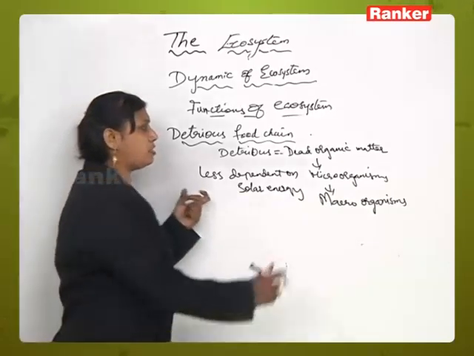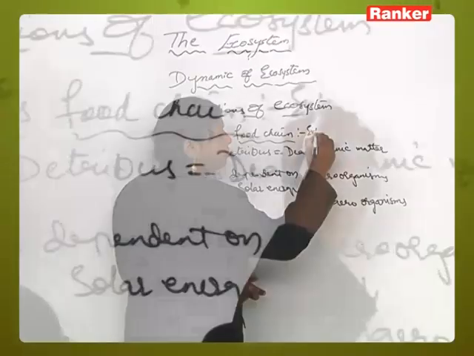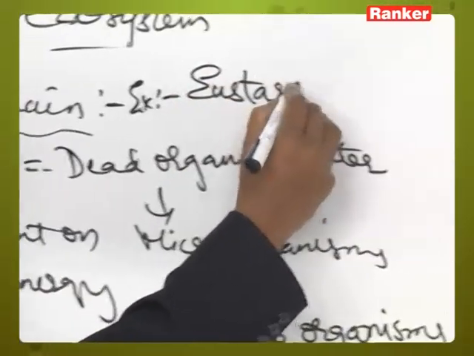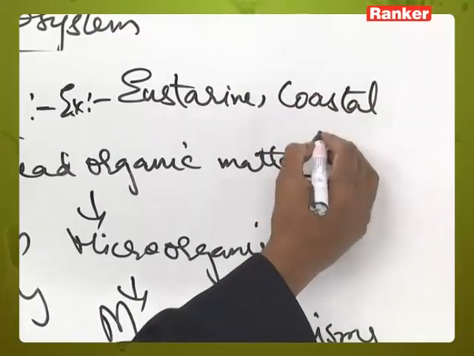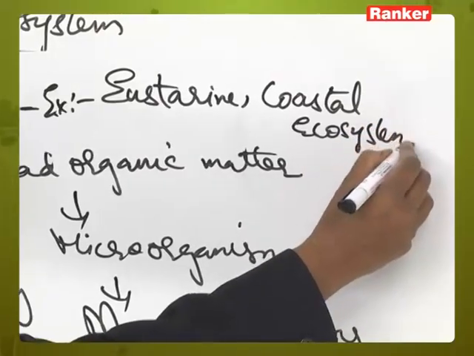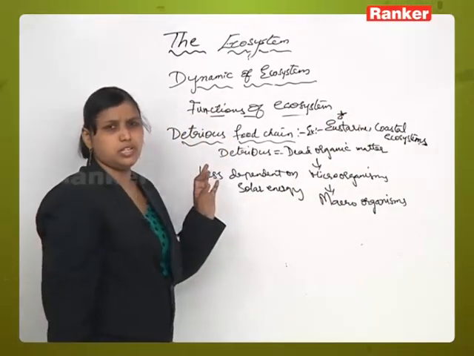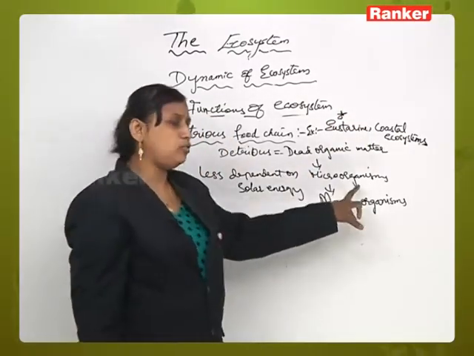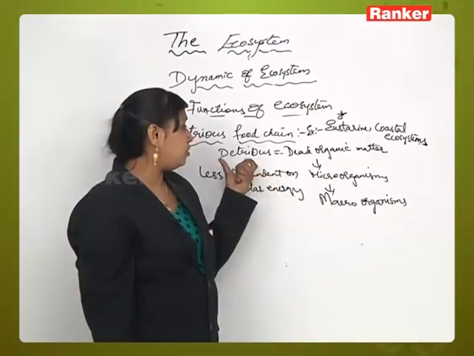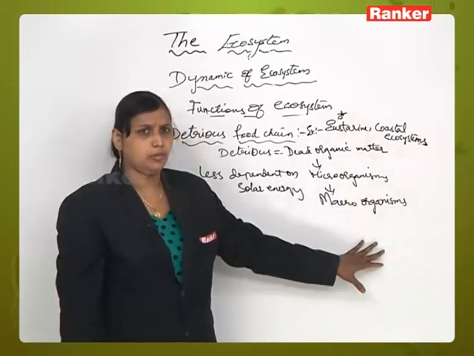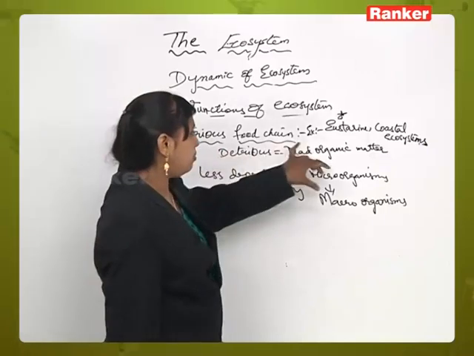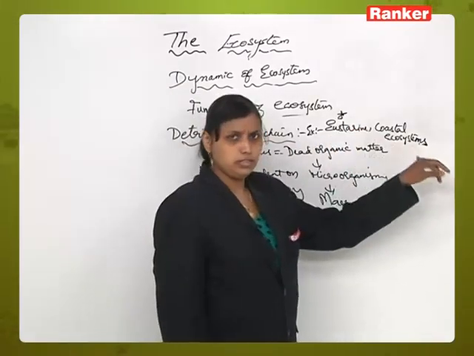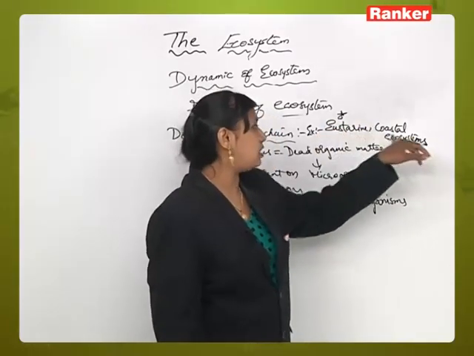Where do you see this type of food chain? You see this type of food chain, for example, in estuaries, estuarine and coastal regions and coastal ecosystems. This is important. What is detritus food chain? A food chain which starts from dead organic matter, then to micro, then to the macroorganisms. A food chain which is interlinked between the dead organic matter and the living matter and which is less dependent on solar energy is called detritus food chain. These are mostly seen in estuarine and coastal ecosystems.